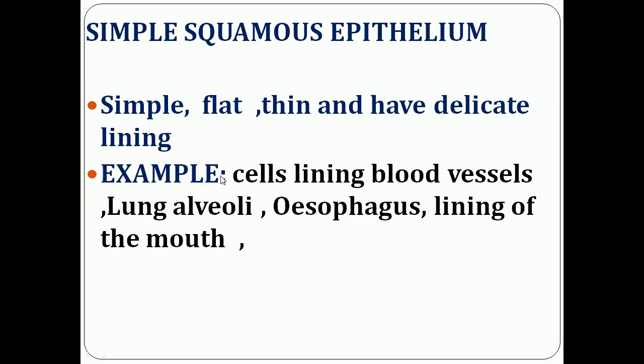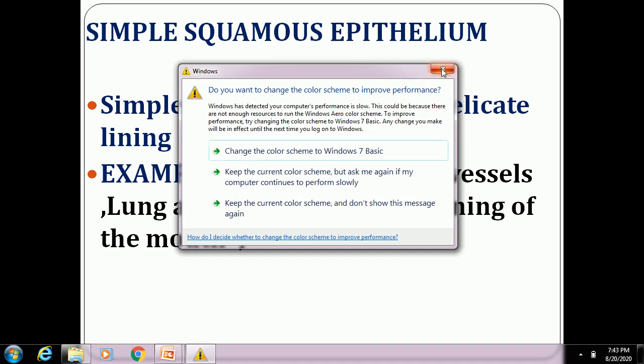An example of simple squamous epithelium is the cells lining blood vessels. The tissue present in the lining of blood vessels, lung alveoli, esophagus and lining of the mouth contains this simple squamous epithelium.